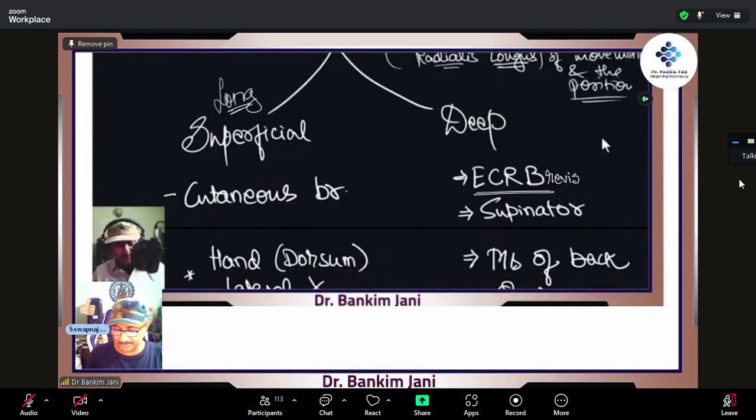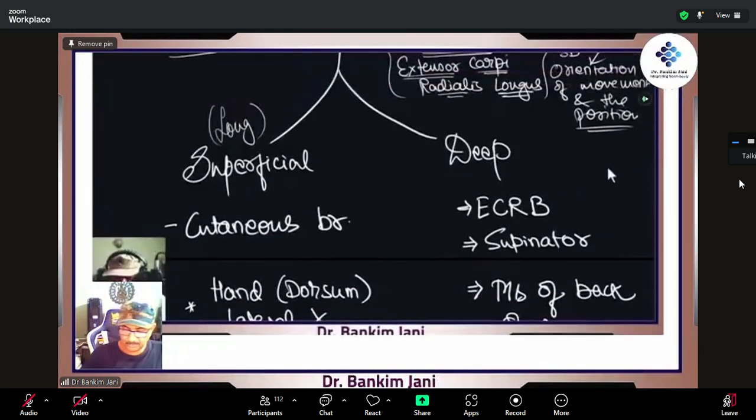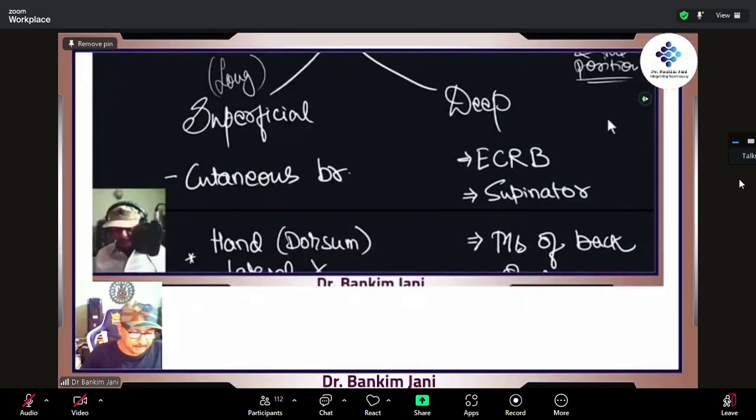Then there is the supinator and the muscles of the back of the forearm. All these muscles we'll study next time when we deal with the forearm. You'll be able to remember all of them. But this is how it is going. The radial nerve has taken over all the posterior components, right from the top. Still it has reached the forearm. Still it is busy, right? So much so it goes down, and here it comes to the hand. In the hand, this is the palmar surface, this is the dorsal surface. So it comes to the dorsum.